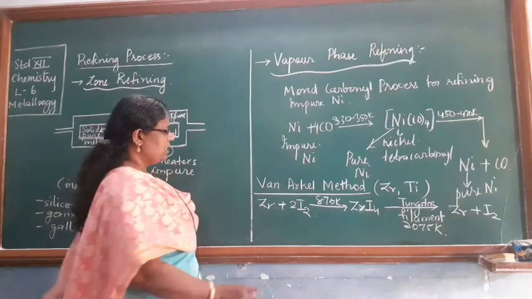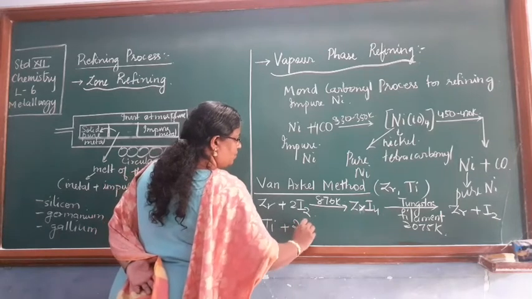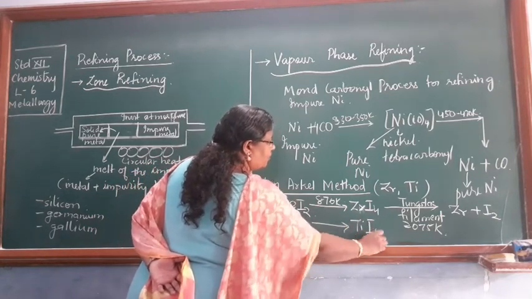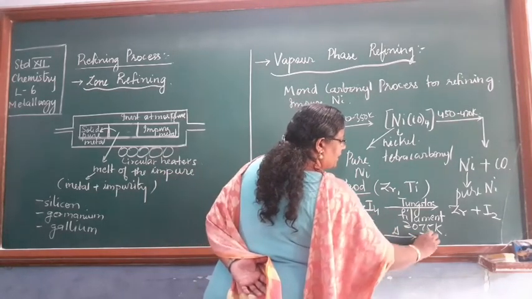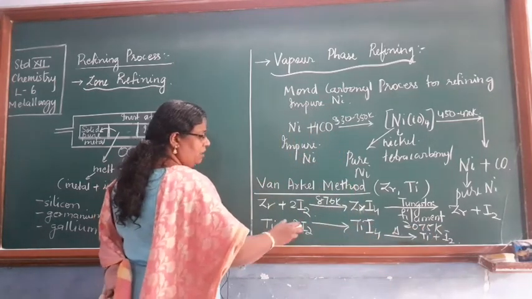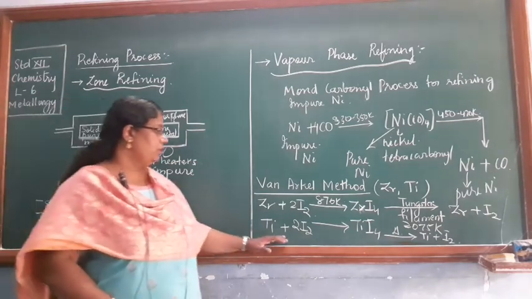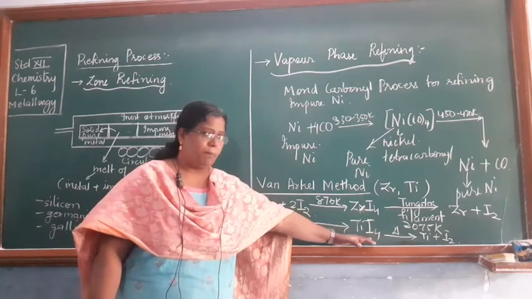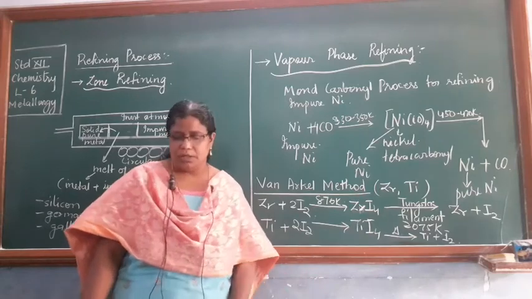In the same way, you can even talk about titanium, with the 2I2 giving you TiI4, and then decomposition, that also at high temperature, you will get Ti plus I2. Here also the Ti is able to form the complex with I2, not the impurity. So here TiI4 complex will be formed where you have pure titanium. Then you can decompose it and you get the pure Ti.